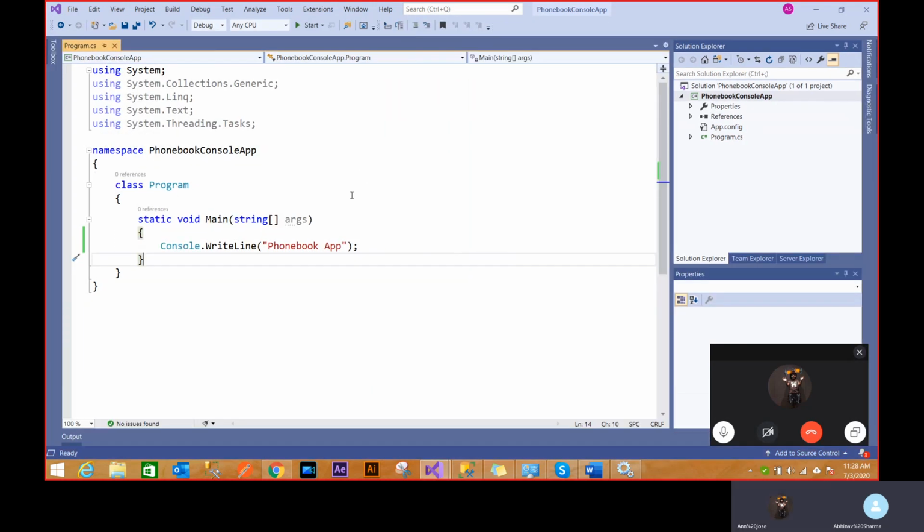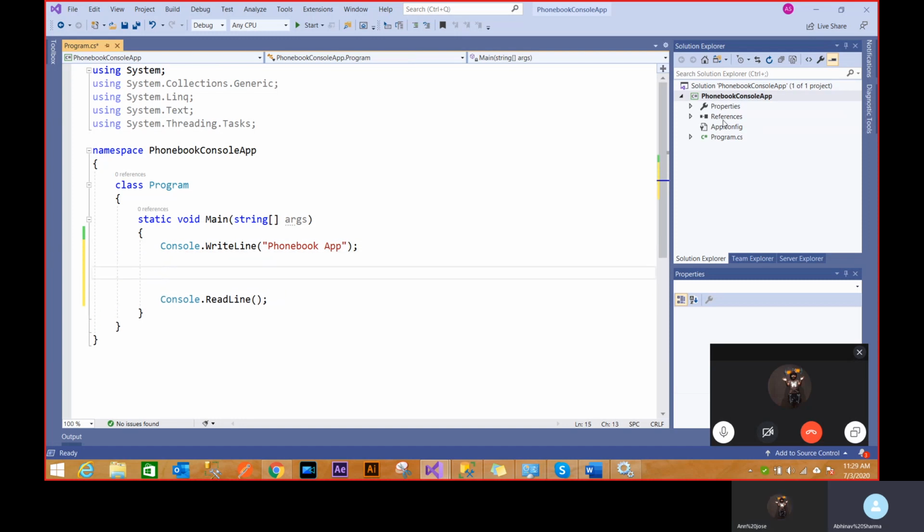As you can see, it's gone. Everybody knows they need read line, but the real reason why you need read line is that it goes to static void main and nothing stops this thread. It just goes to this line, goes to this line, and goes back. What read line is doing, basically, is stopping this thread to wait for my enter. As soon as I press enter, it goes from this line to this line and goes back. That's the real reason why read line has to be there. Otherwise, the thread just comes to this static void main, reads this line, and bam, goes outside. That's the problem.